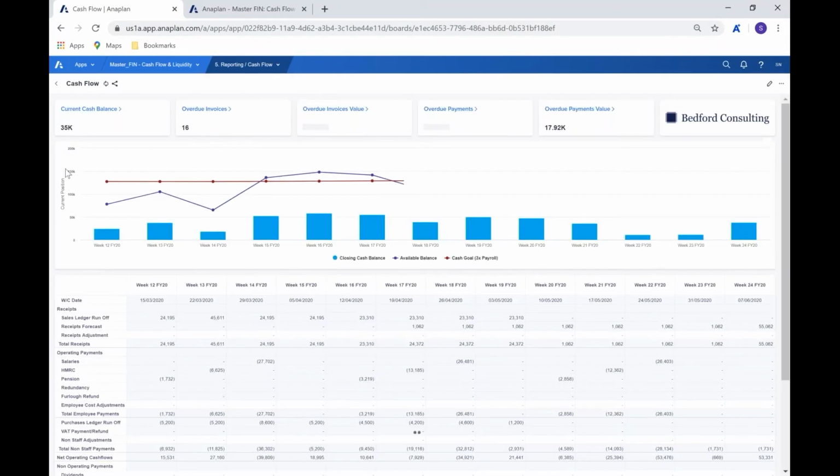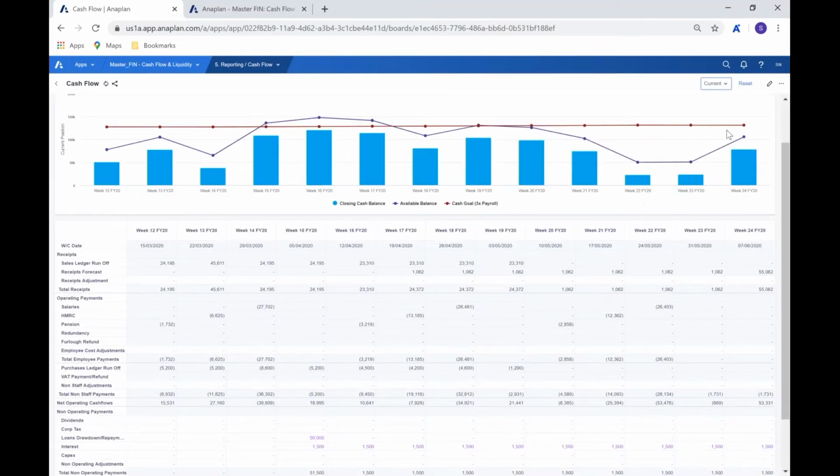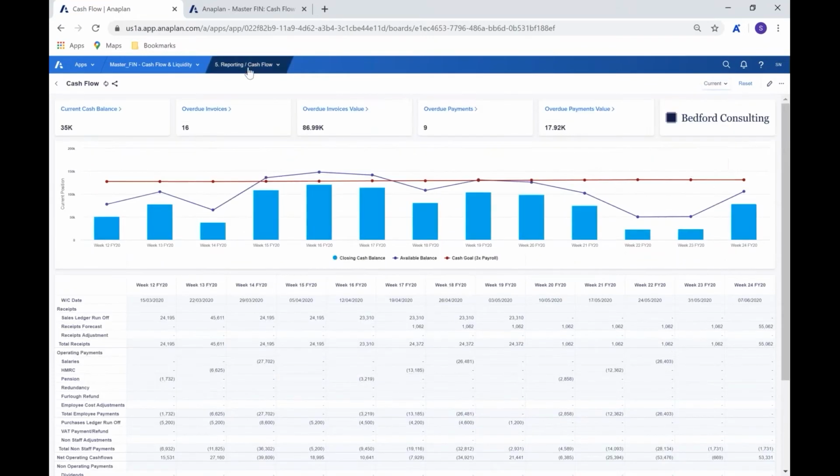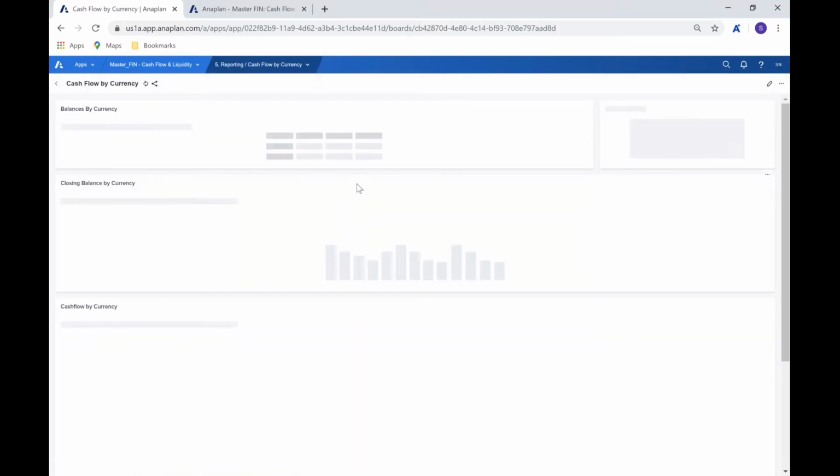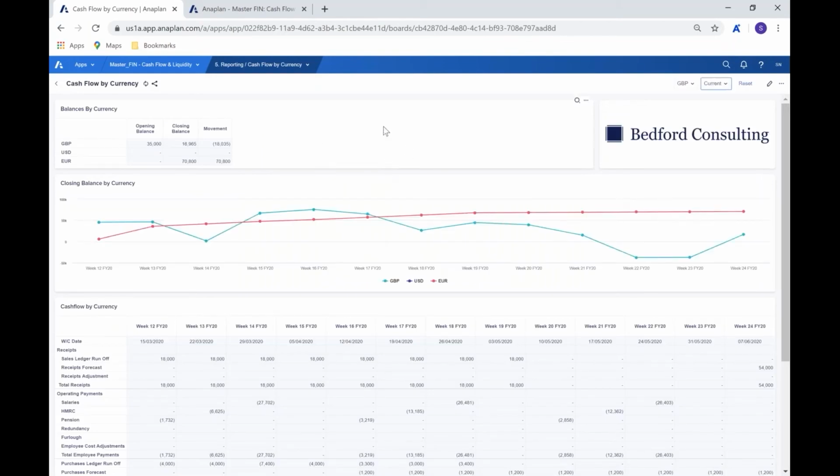In relation to the cash flow that we're looking at here, of course, we're looking by versions as we saw a moment ago, and we always have that dimensionality running through the model, which is key. But we also have another dimensionality that we can look at here in currency. So in looking at the cash flow by currency, we can now start to look through those currencies that we have. So here we have data in for pound and euro, and we can now look at the closing balance by currencies. We'll be looking from week 12 through week 24, which of course is our time frame, but we're seeing that difference in currency.